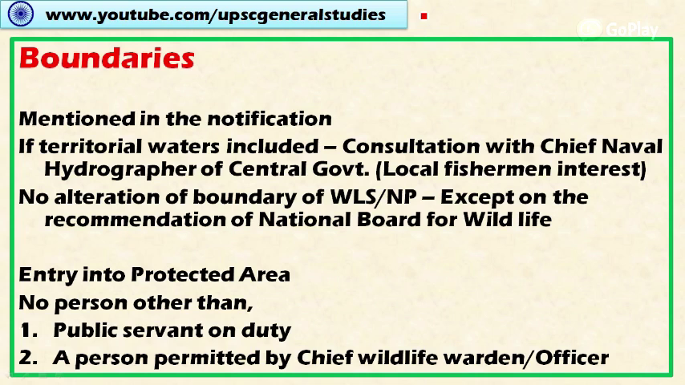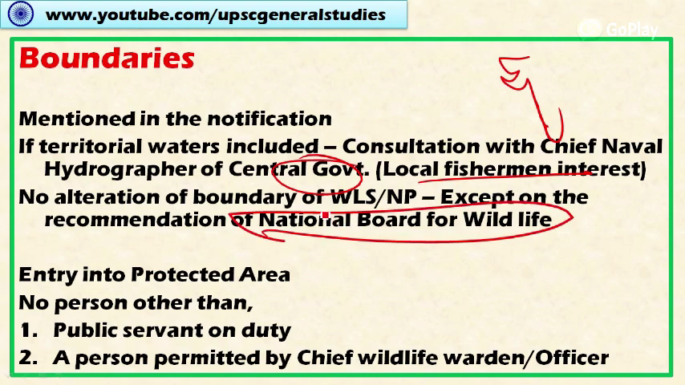If the territorial water, that is the coastal area, is also included, then the state government must consult with the chief naval hydrographer of the central government to safeguard the interests of the local fishermen, their fishing rights. After safeguarding their interest, the state government may go ahead with declaring the area as national park or wildlife sanctuary. And after declaring a wildlife sanctuary or national park, no alteration of boundary shall be made without the recommendation of the National Board for Wildlife.